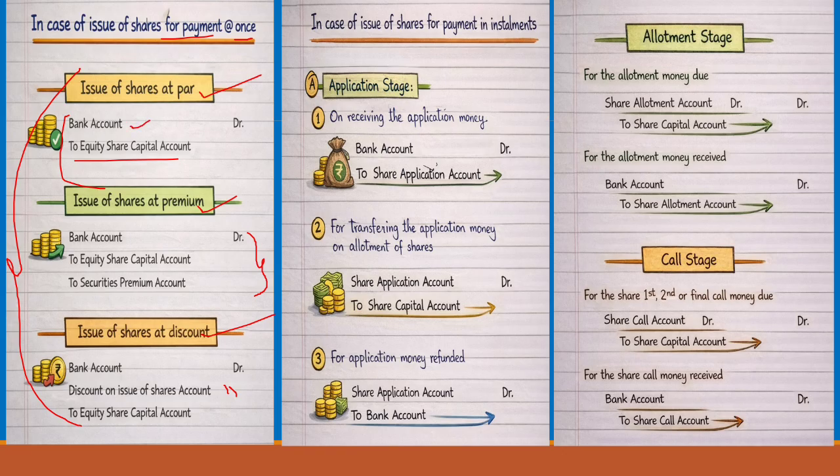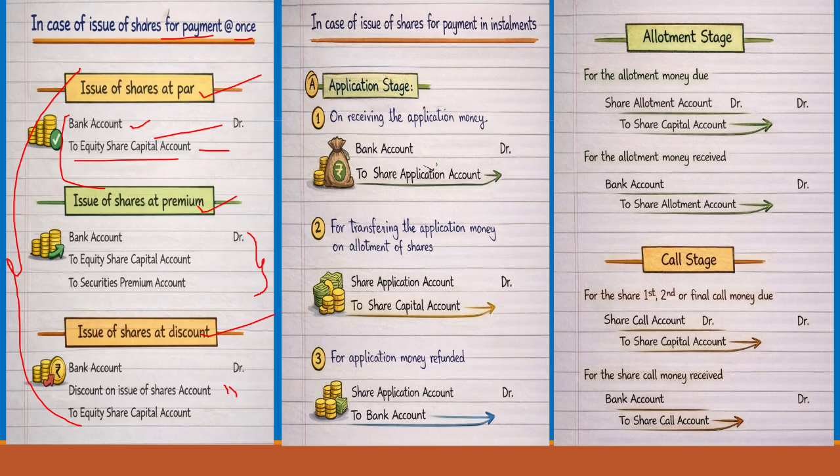Bank account debtor, why have we taken it here? Bank is a real account. As it is a real account, the rule for a real account is debit what comes in, credit what goes out. So we are receiving the money from the shareholder, so we have taken bank account debtor. And equity share capital account is a personal account. The shareholder gives capital to the company, that's why equity share capital account is credited here.